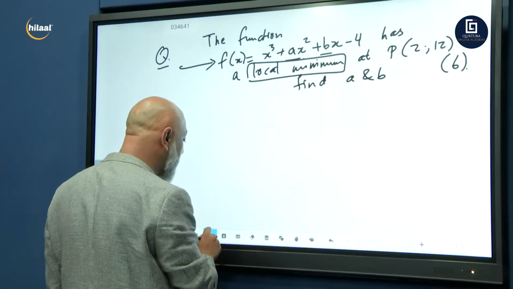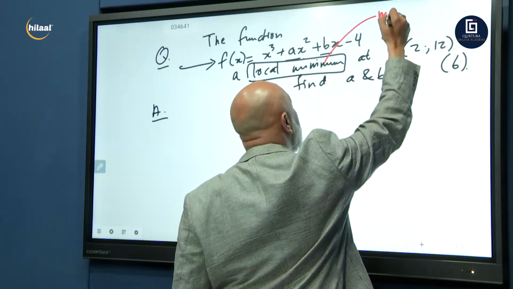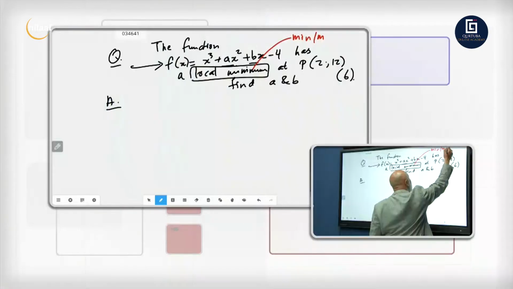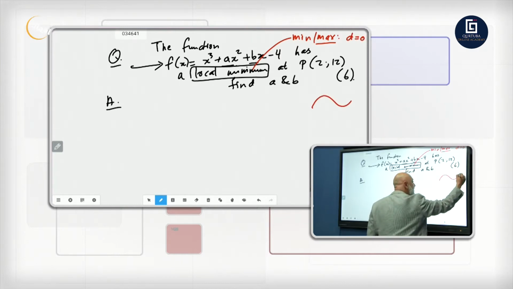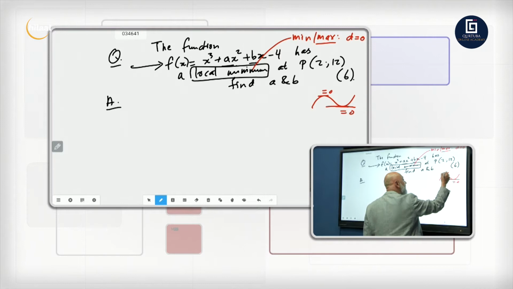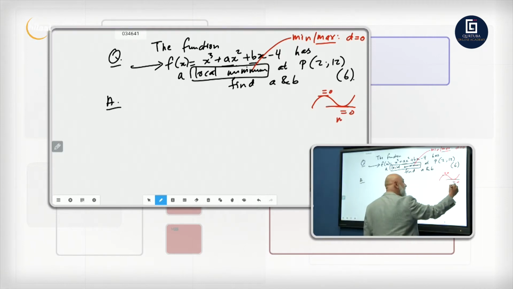So I want you to remember something. Here's a small rule. Whenever they use the word local minimum or local maximum, your derivative must always equal 0. Why? Because if you have a graph like this, a cubic graph, that's your maximum, that's your minimum. A straight line has got 0 gradient, so at the minimum or maximum, your derivative is 0.